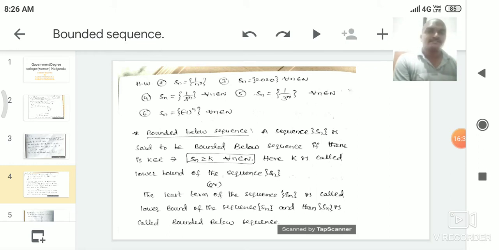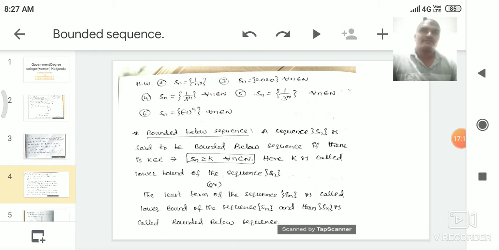Next problem is Sn is equal to minus 1 power n for every n belongs to N. Here first we write the terms of the sequence. What is the first term of the sequence? Minus 1. The second term of the sequence is 1. The third term of the sequence is minus 1, and the fourth term of the sequence is 1. Here the distinct terms of the sequence are minus 1 comma 1. First we write the distinct terms of the sequence, after that we find the relation between them.